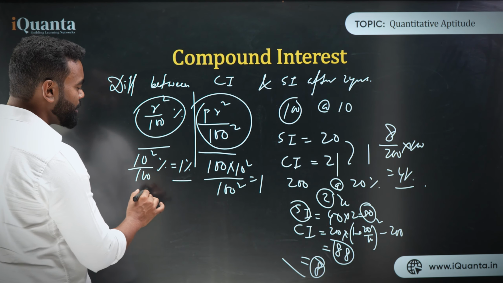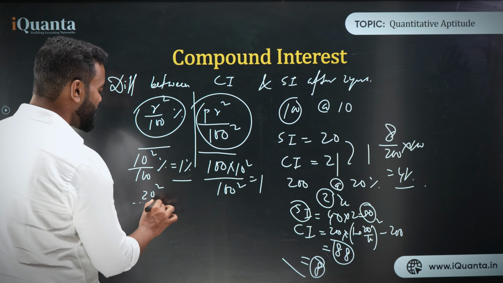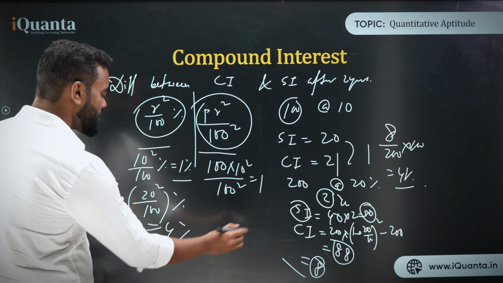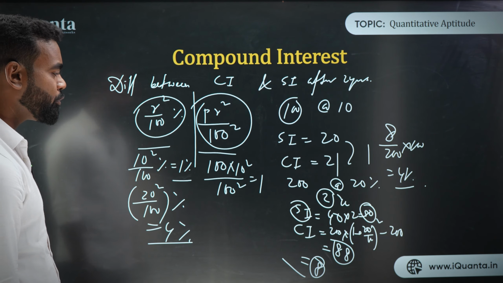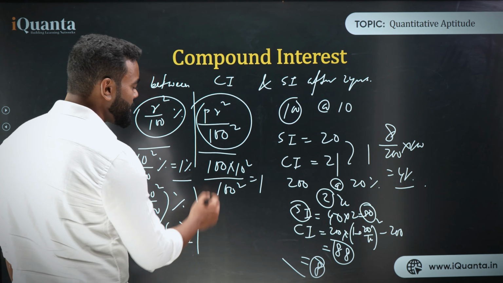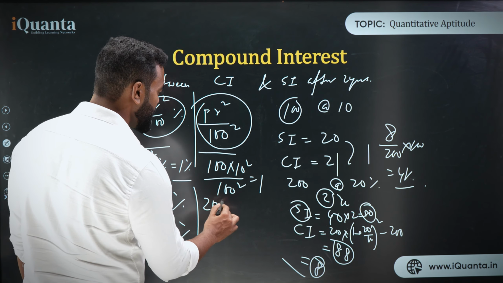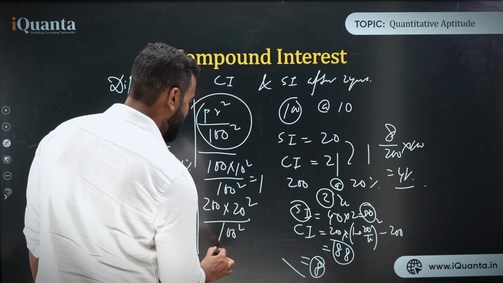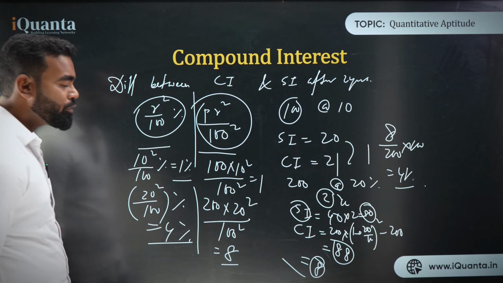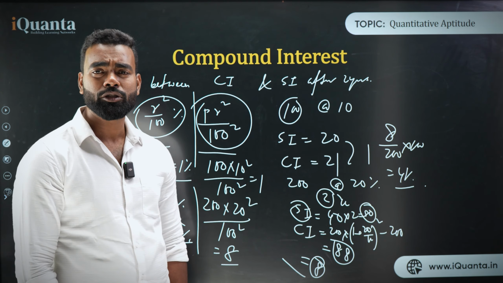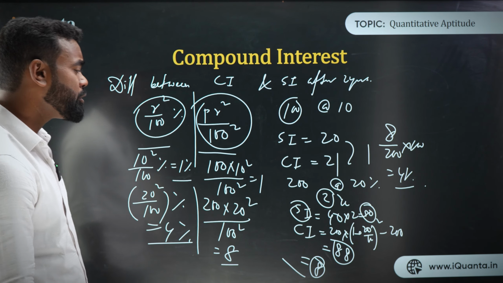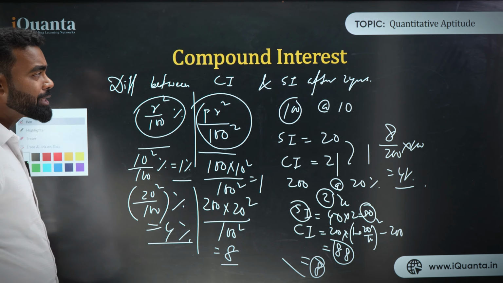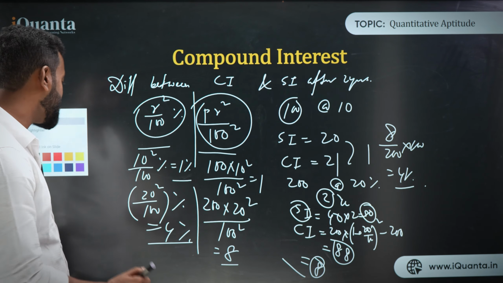So if I put the value of R, let's say 20, then 20 square upon 100% is nothing but 4%, right? 20 square upon 100% is nothing but 4%. But think about it in the principal amount format, that is 200 into 20 square upon 100 square, and you'll get directly 8 rupees also. So if you use P, then you'll get the amount. If you don't use P, then you will not get the amount. You will get directly the percentage format. So I hope you have understood this. This is a very important topic.